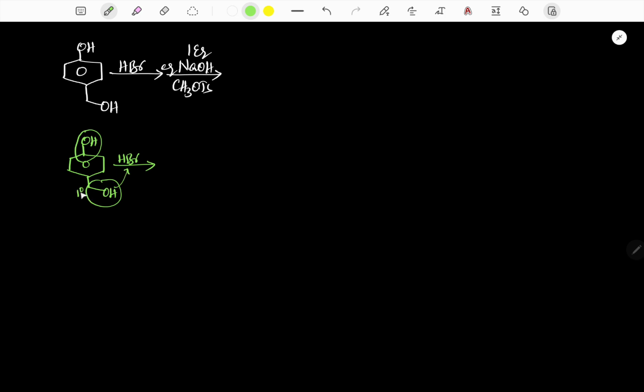Since it is a primary benzylic, it follows the SN1 mechanism. Therefore first the OH we have to remove in the form of H2O. Because of the addition of H plus, it forms a stable C plus. Now it reacts with Br minus and finally we get the corresponding alkyl bromide.